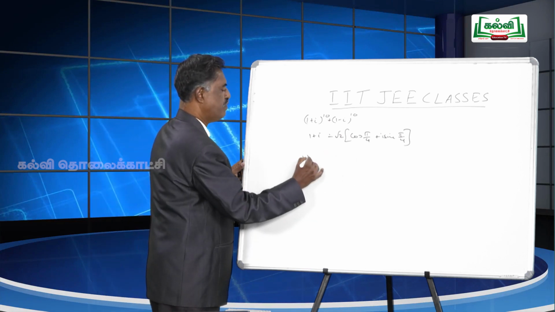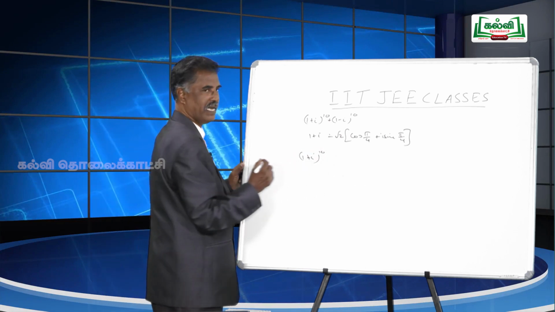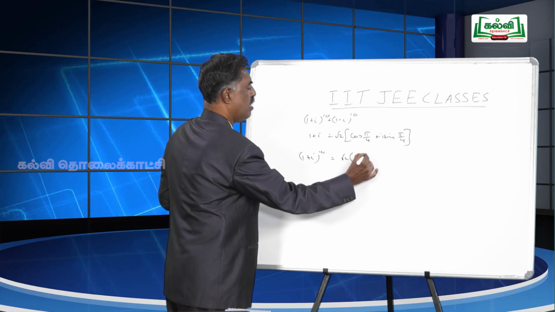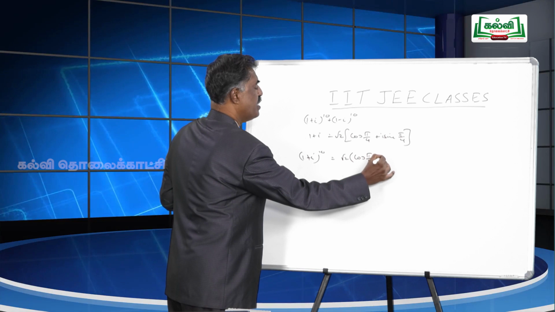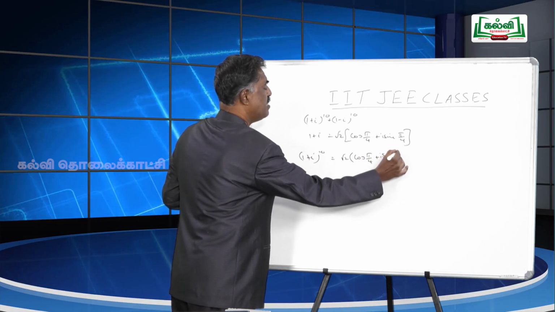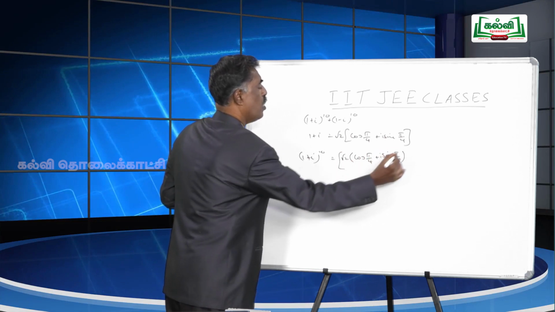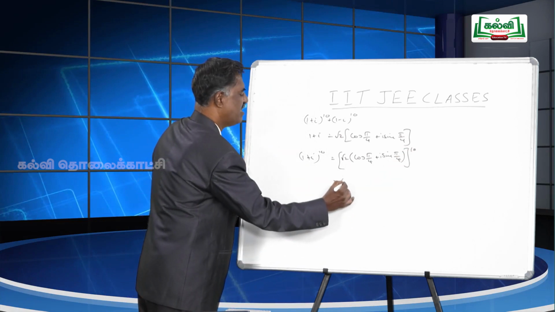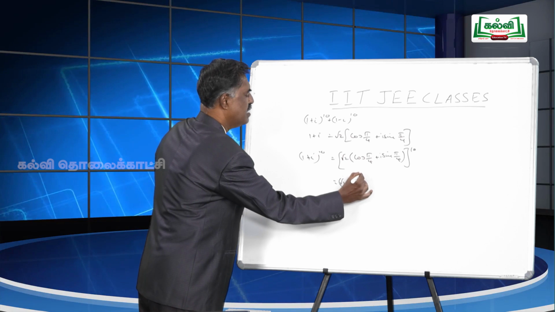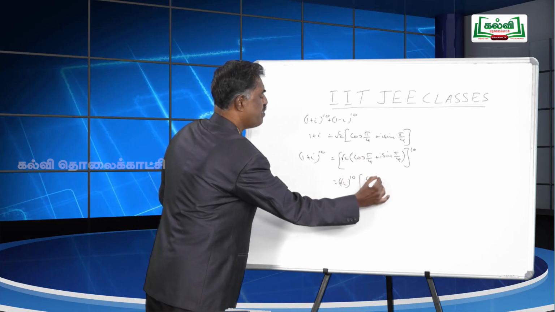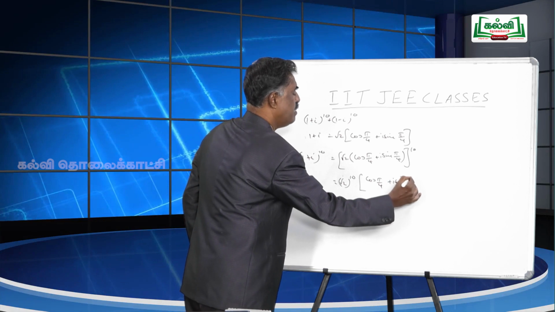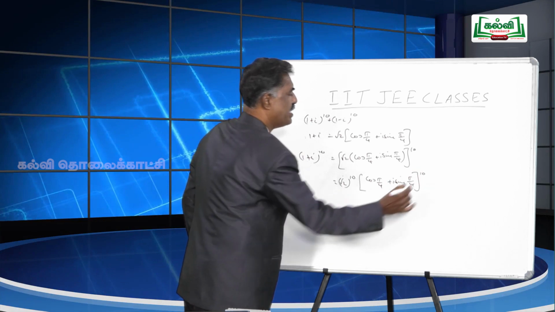So 1 plus i whole power 10 is equal to root 2 into cos pi by 4 plus i sin pi by 4, whole power 10. It can be split as root 2 power 10 into cos pi by 4 plus i sin pi by 4, whole power 10.